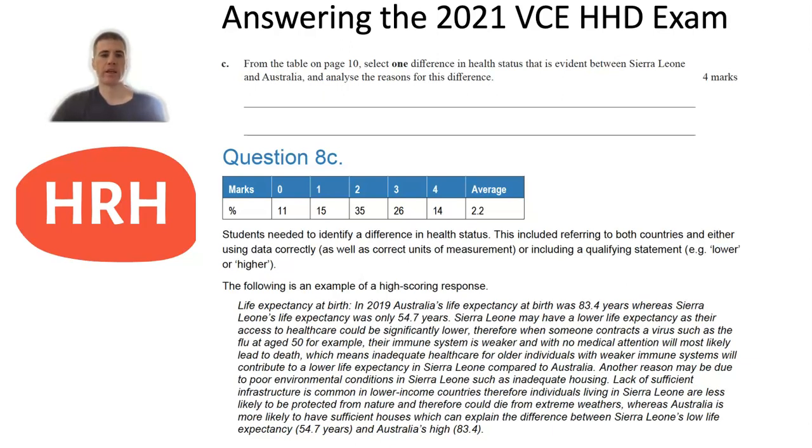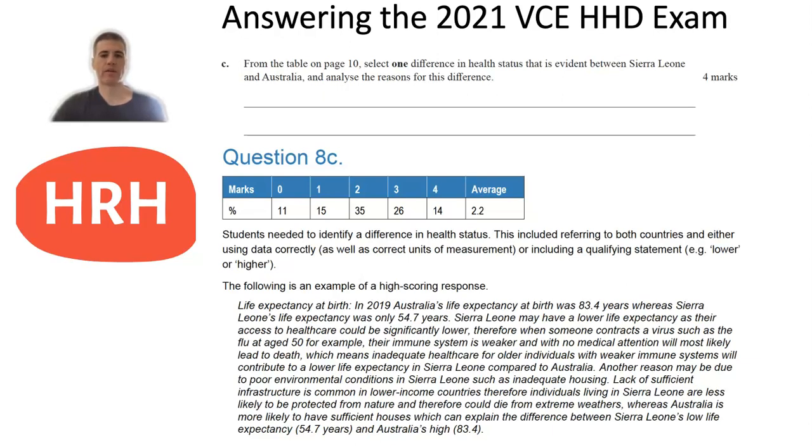You can see in the example given there as a high scoring response, they talked about a difference in access to healthcare and talked about how that could be lower in Sierra Leone. That means if someone contracts a virus such as a flu, their immune system is more likely to be compromised, and with no medical attention, that could lead to death and that could lower their life expectancy.